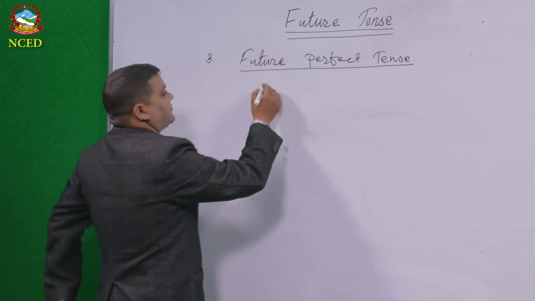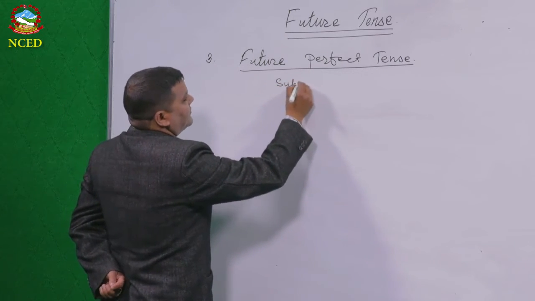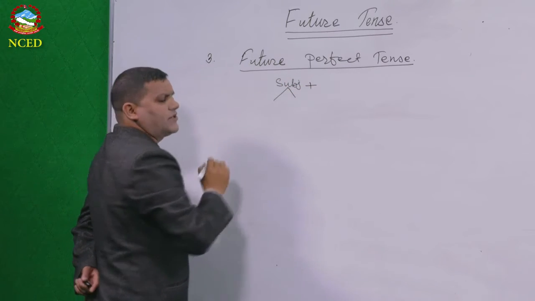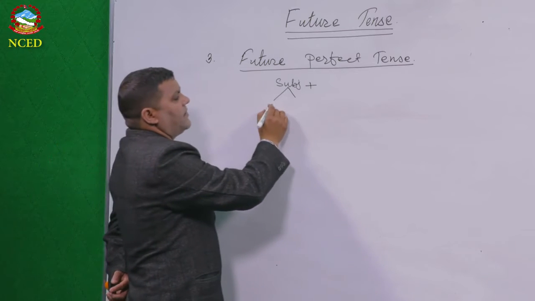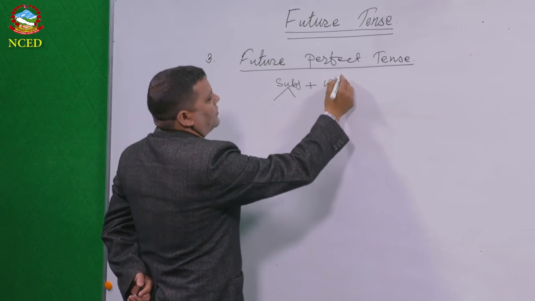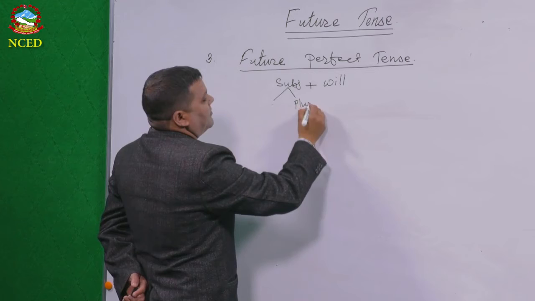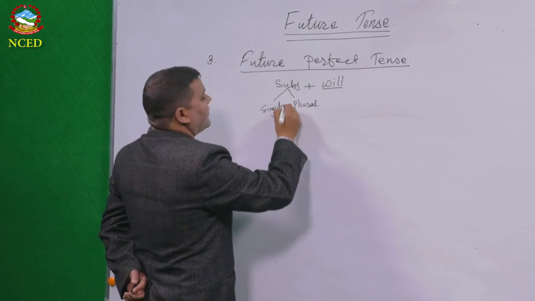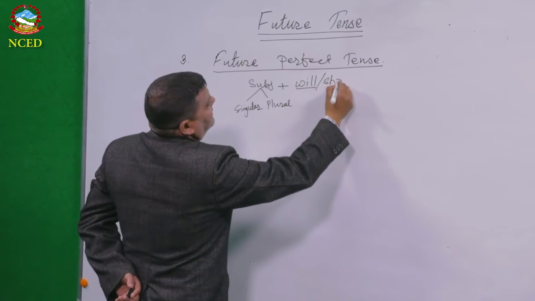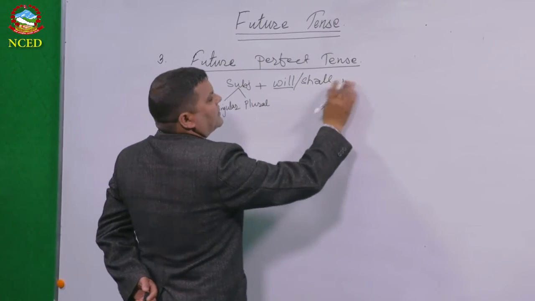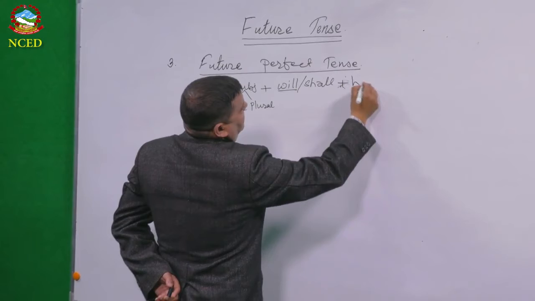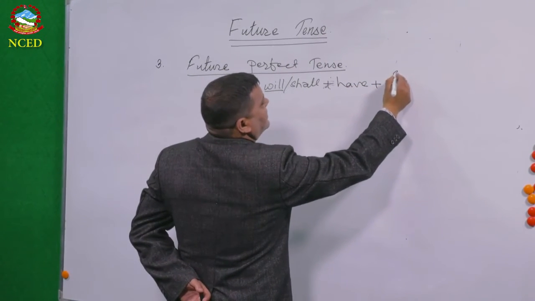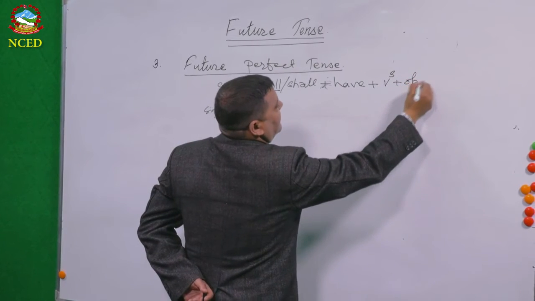So here will be the subject, that may be a singular subject. I already discussed this. Singular may be will, and plural also will. Or you can write shall, plus have, that you have to use, and after that the past participle, the third form of the verb, we use here.